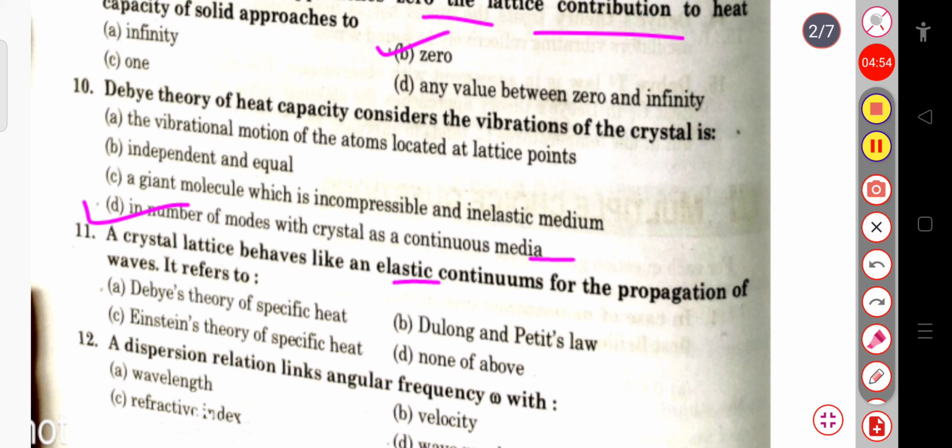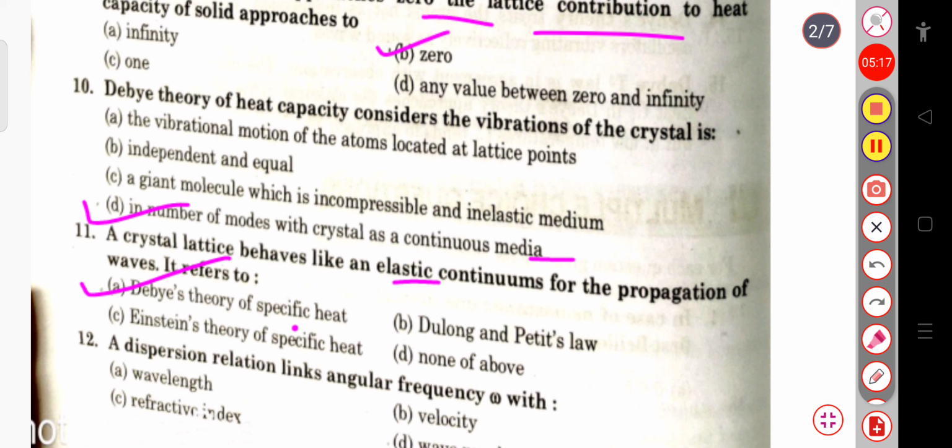Then the next question, a crystal lattice behaves like an elastic continuum for the propagation of the waves. It refers to Debye theory of specific heat, or Dulong-Petit's law, or Einstein's theory of specific heat, or none of the above. Here, the correct answer will be Debye theory of specific heat.